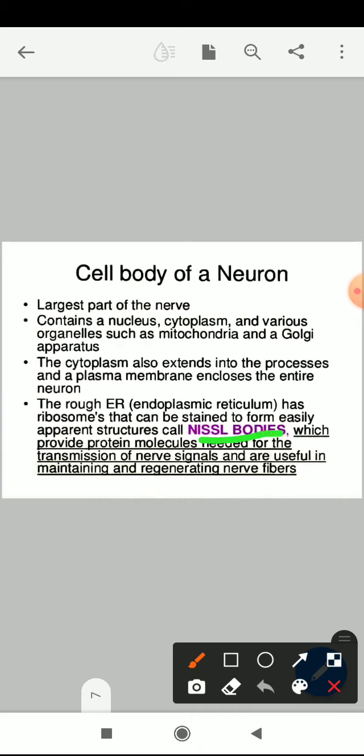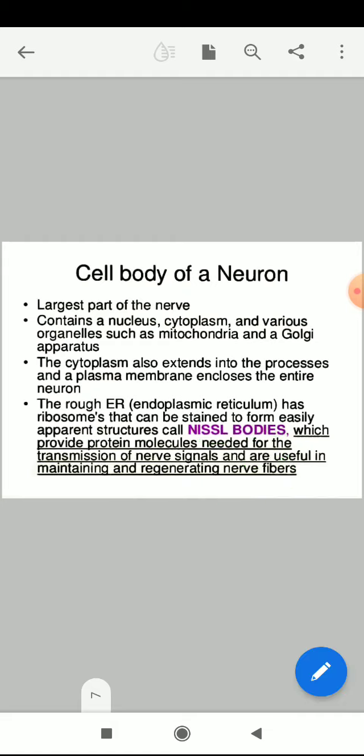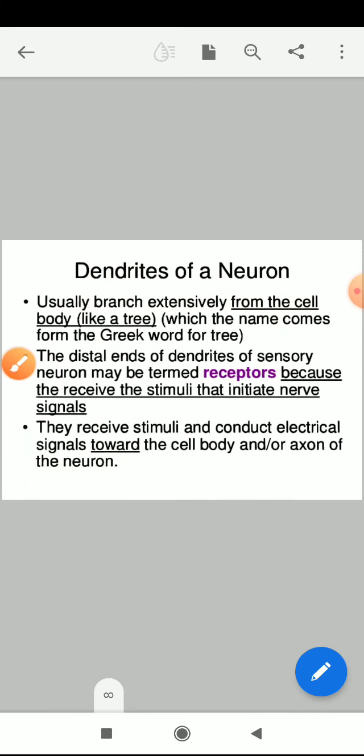I think you have heard this word before, Nissl body. It is also called Nissl granules, which provide the protein molecules needed for the transmission of nerve signals and are useful in maintaining and regenerating the nerve fiber.